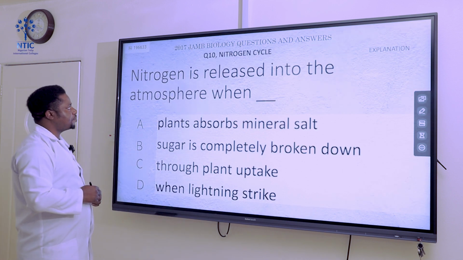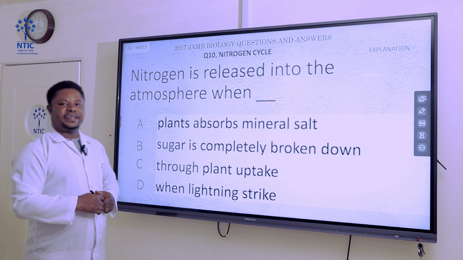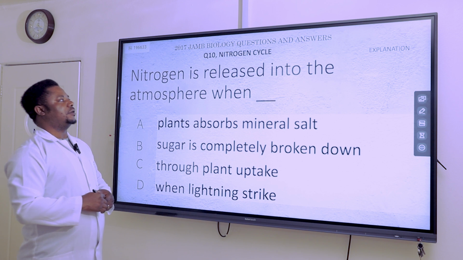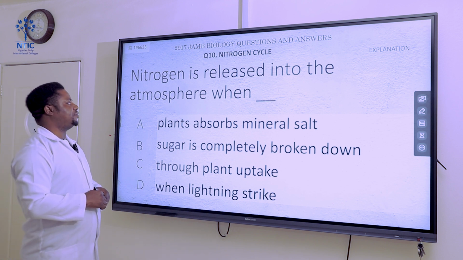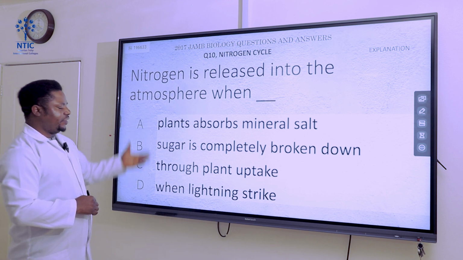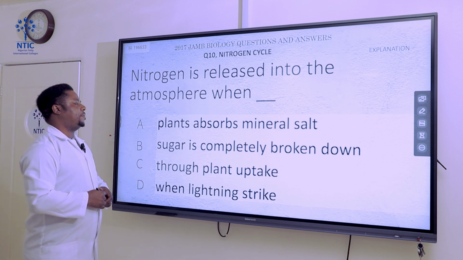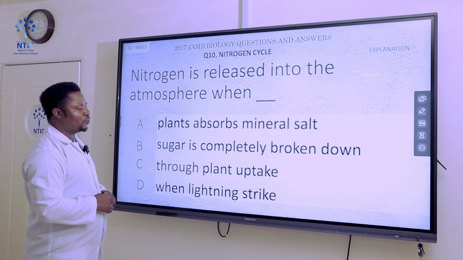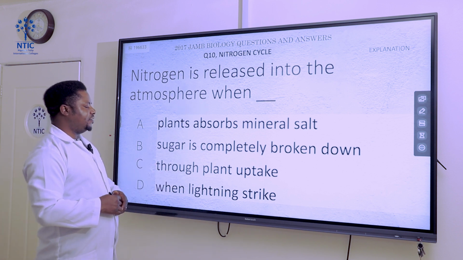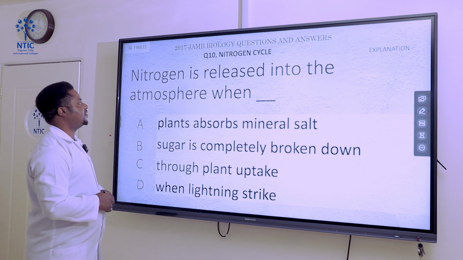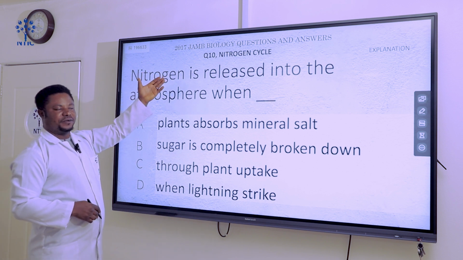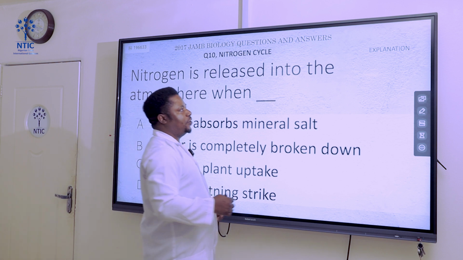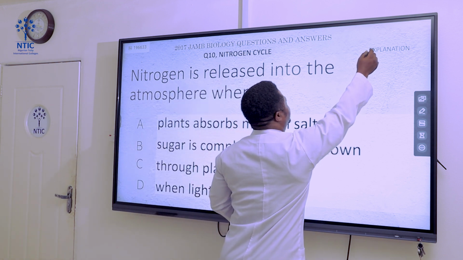Question number 10. Nitrogen is released into the atmosphere when what happens? Let's see the options. Option A says plants absorb mineral salts. Another says sugar is completely broken down, another says plant uptake, and another says when lightning strikes. So when is nitrogen released into the atmosphere?